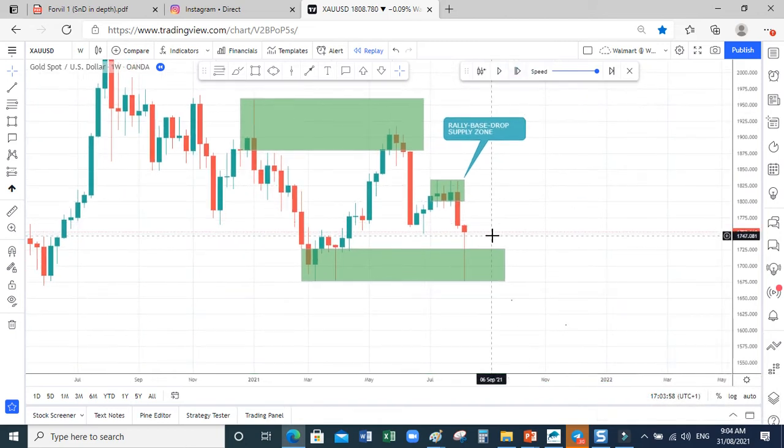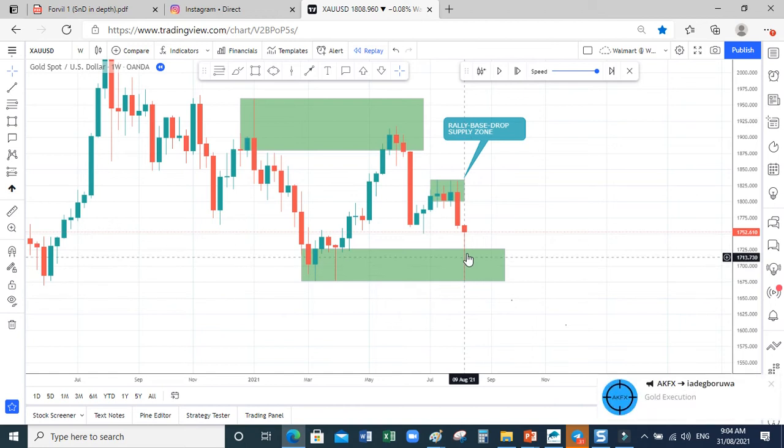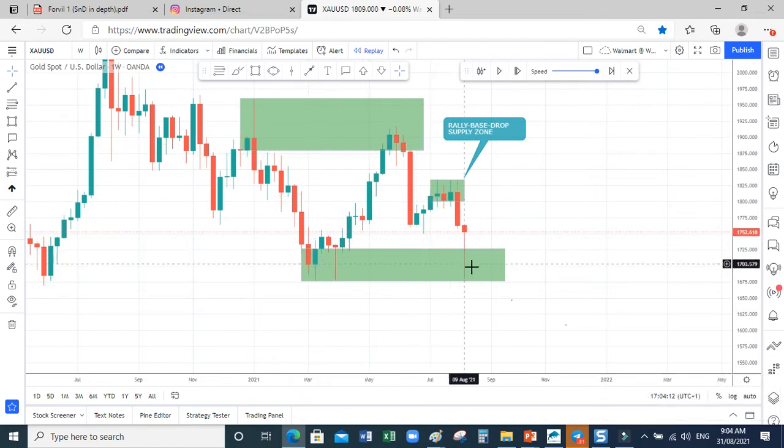Can you see withdraw off the zone? Yes, so withdraw off the zone. As price touches here, it starts withdrawing because of this demand, the past demand zone. So if you have gotten this thing, you might miss when you got to this place. This is a rally, this rally base drop.